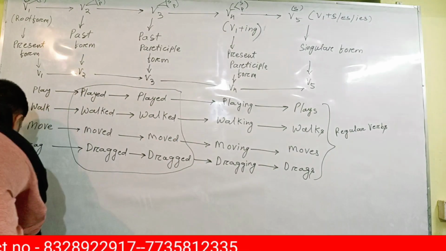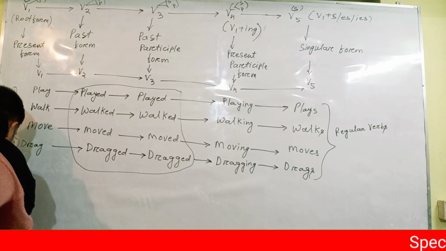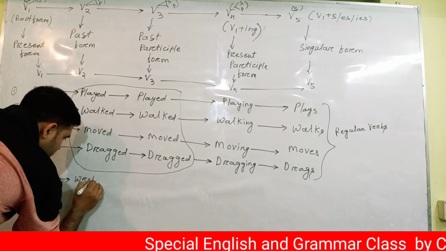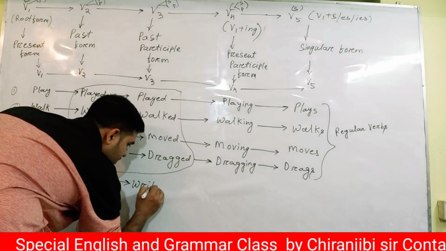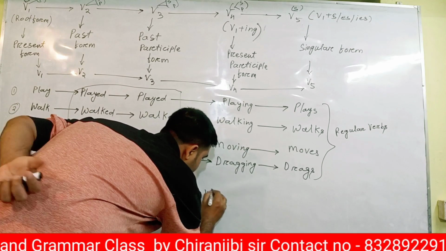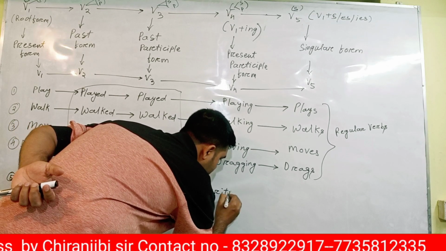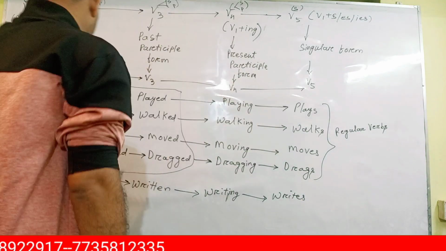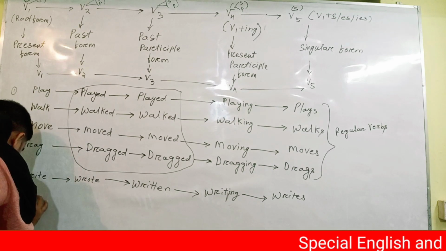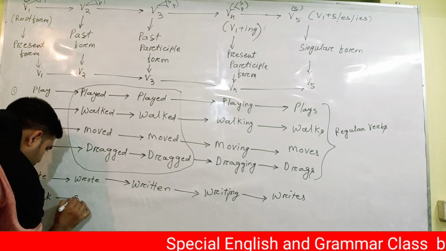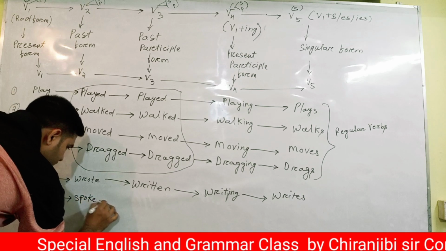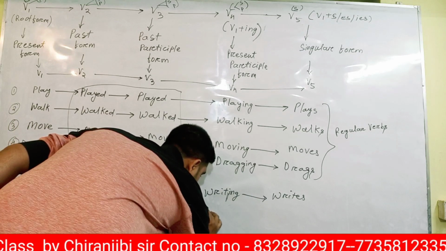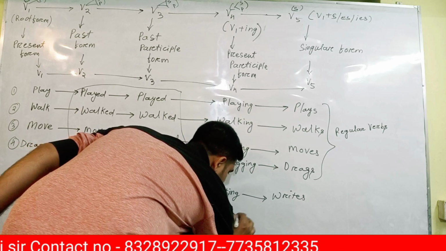But you see, if I write write, wrote, written, writing, writes, speak, spoke, spoken, speaking, speaks.